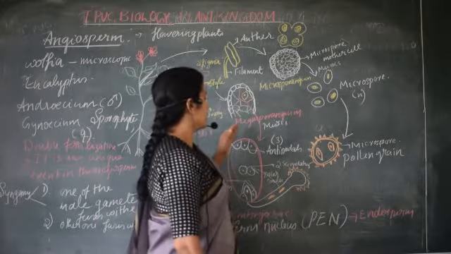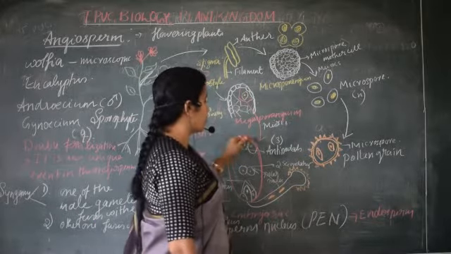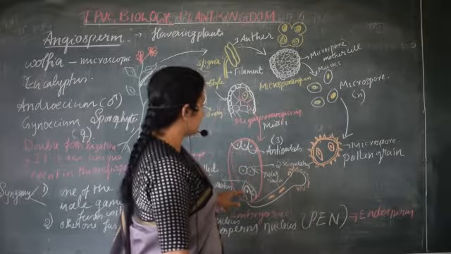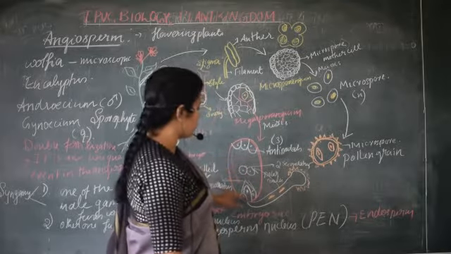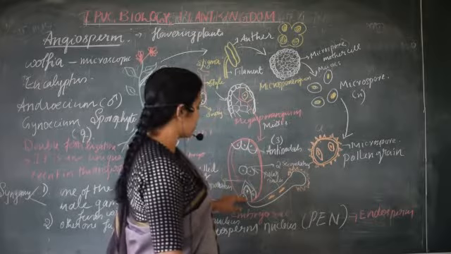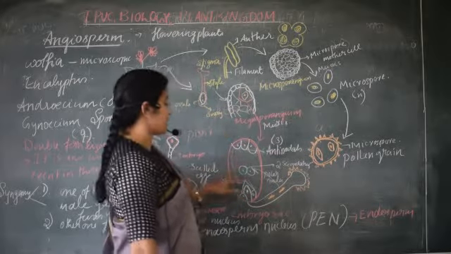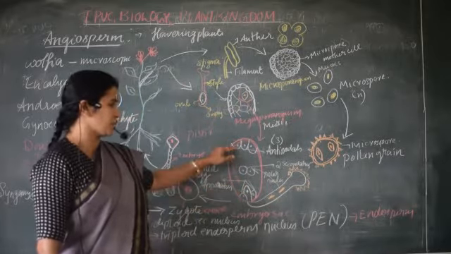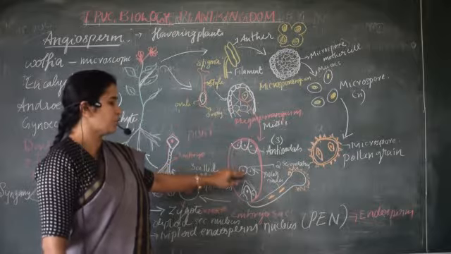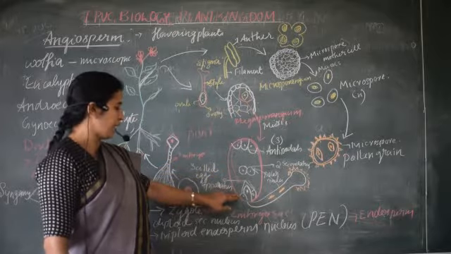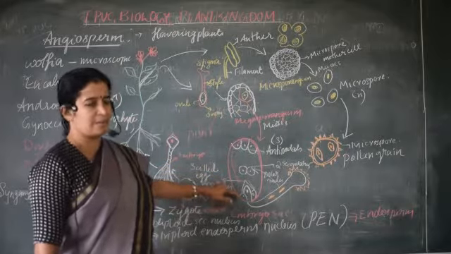So what happens here? Megasporangium undergoes meiosis and produces an embryo sac. Inside the ovule there is an embryo sac having structures like 3 antipodals, 2 secondary polar nuclei, and a 3-celled egg apparatus.